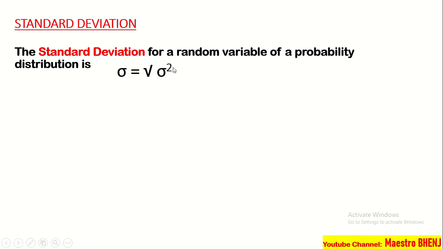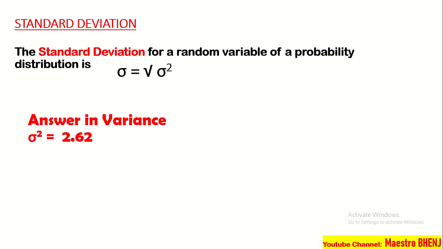Kung titingnan natin, itong sigma squared ay yung variance natin. Okay? Ito ang symbol natin sa standard deviation. Sigma lang is equal to the square root of sigma squared. Ito yung variance natin, which is kanina, nag-compute natin sa example number 2, ang answer niya ay variance is equal to 2.62. So, ibig sabihin, ito po ay isa-substitute natin doon sa loob.